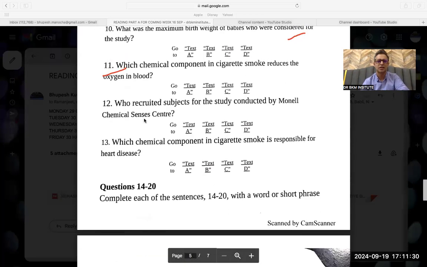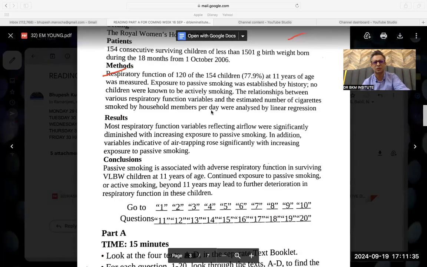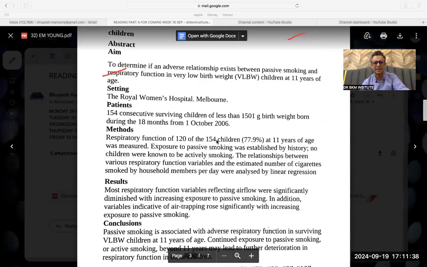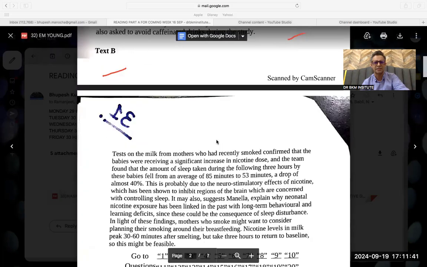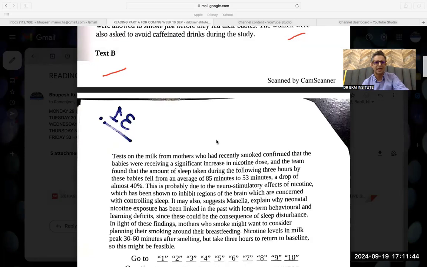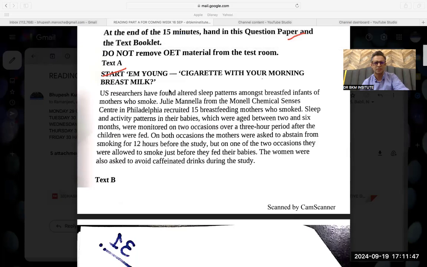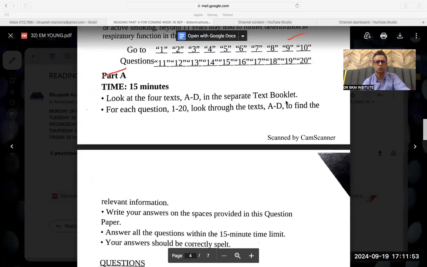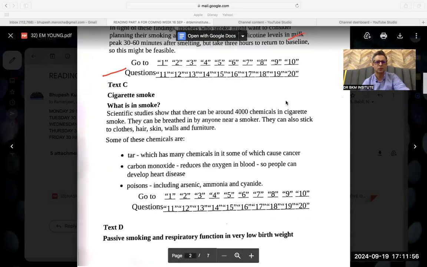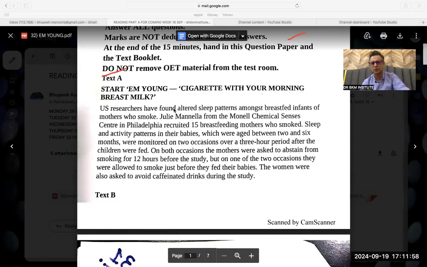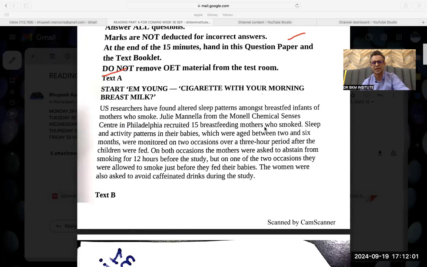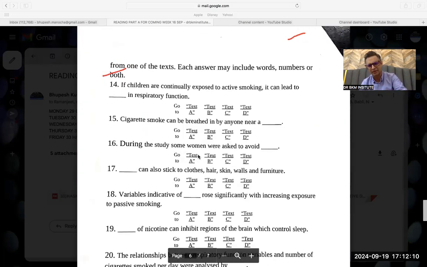So you have to do those questions first. Who recruited the subjects for the monochemical senses study? Monochemical, I think that should be in the D part only. I cannot find it. So at most I will see B. Monochemical, I cannot find it. US researchers, but monochemical. Yeah, I can see it in A. So who means who? I just have to answer who. Researchers have found sleep altered chemical senses in Philadelphia who smoked. US researchers, I think. Otherwise, this again, I'm saving my time.